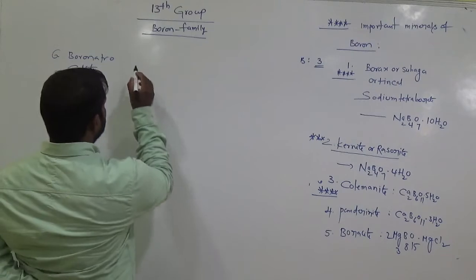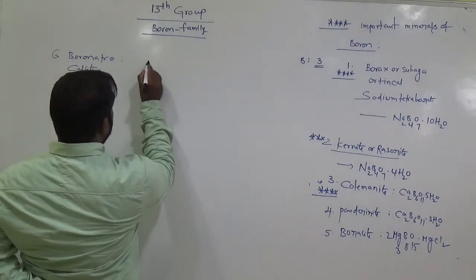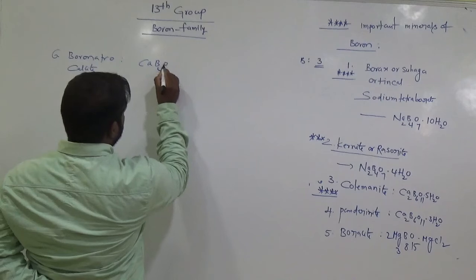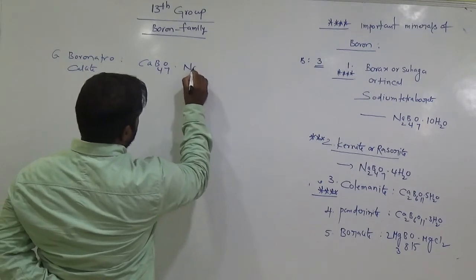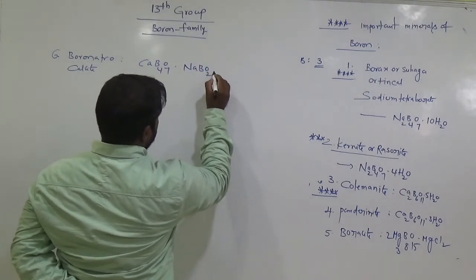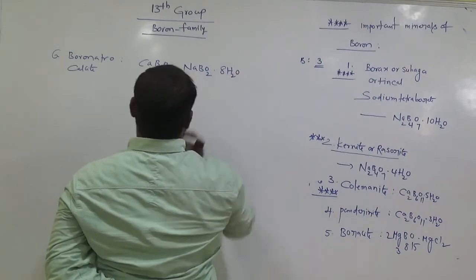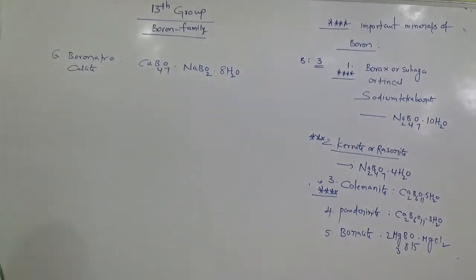Okay, this is the boronatrocalcite formula. This is also one of the sources for boron.